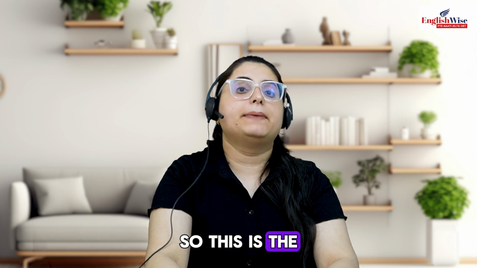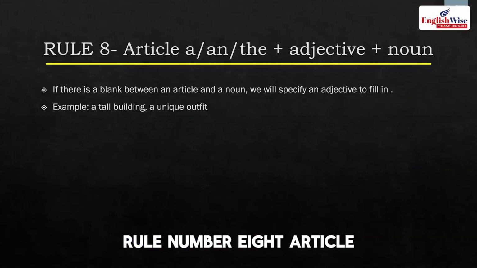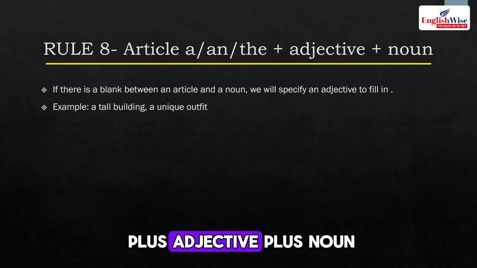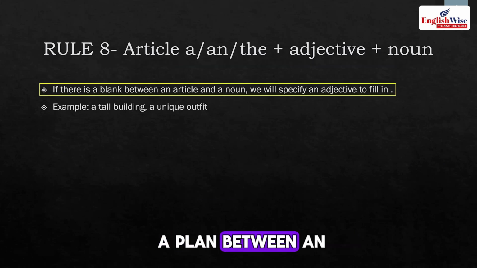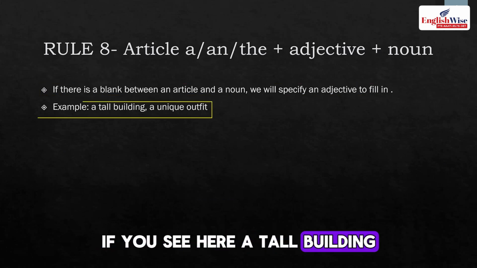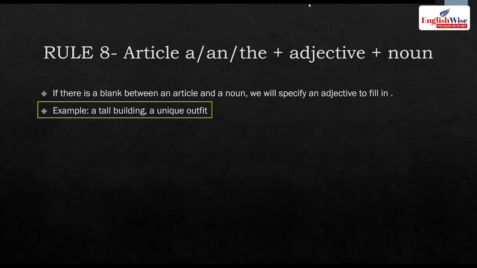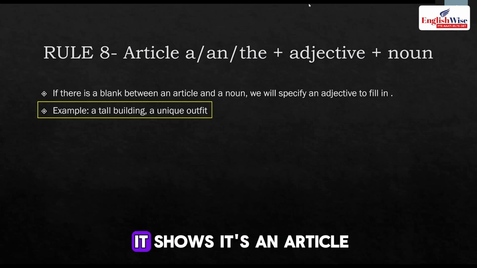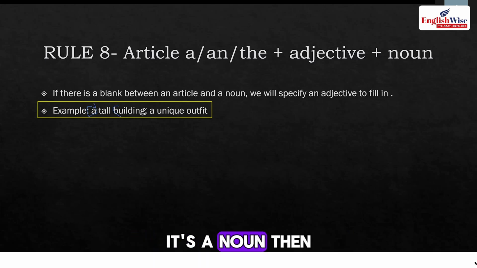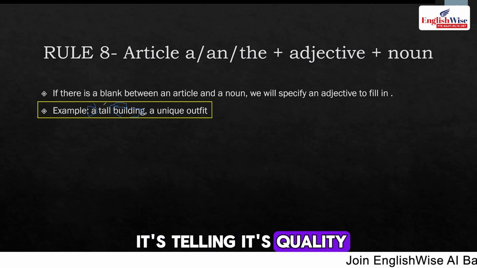So this is the biggest building. Rule number 8: article plus adjective plus noun. Yes, if there is a blank between an article and a noun, then we need something to tell its quality. If you see here, a tall building, it shows it's an article, it's a noun, then it's telling its quality.